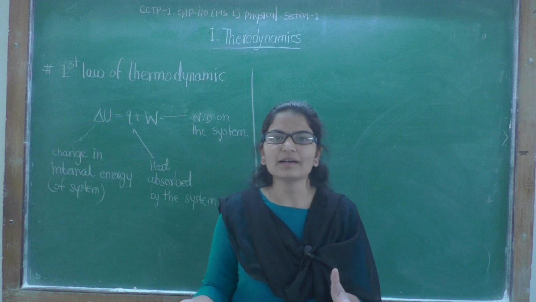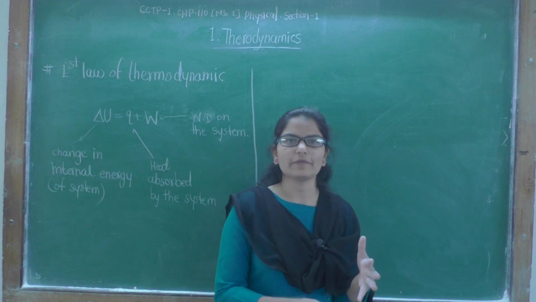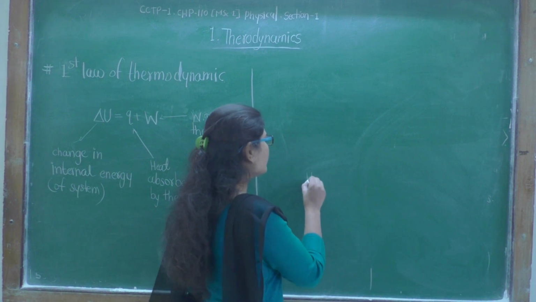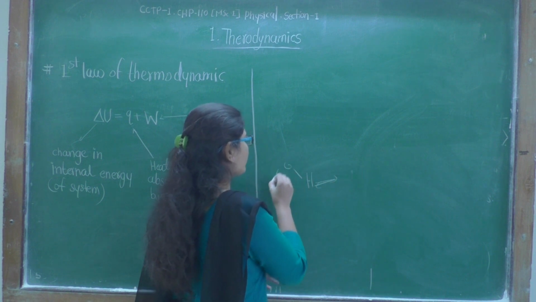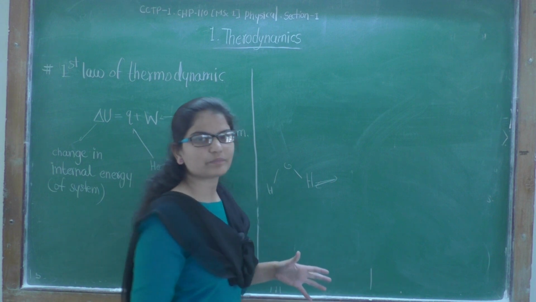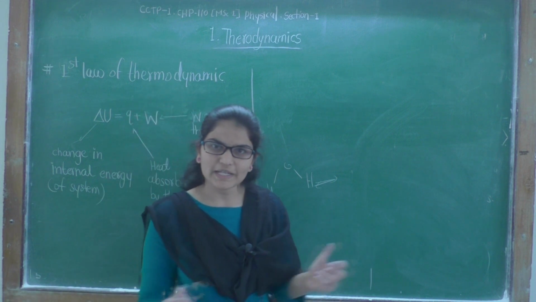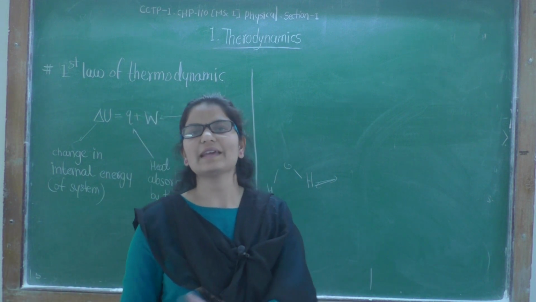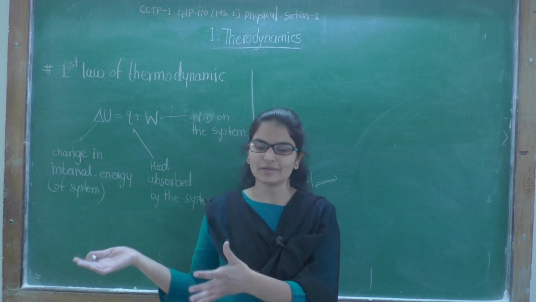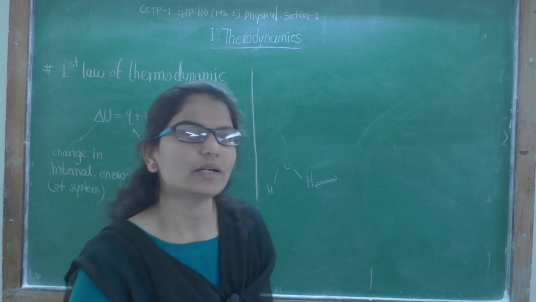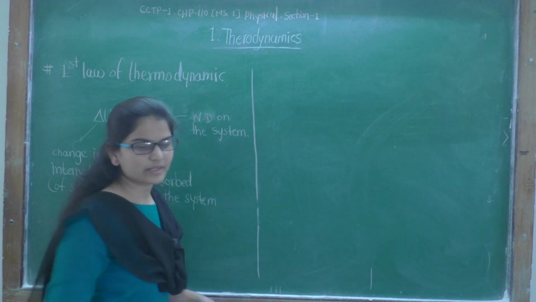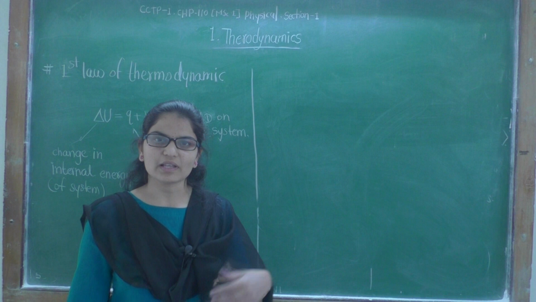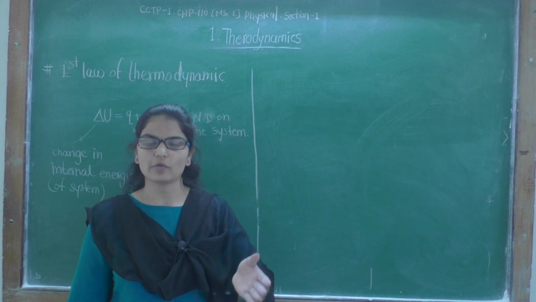The electricity is provided to the microwave, and then the water molecules in the food vibrate vigorously. Because of their vibrations, heat is produced, and hence our food gets cooked. So energy never gets destroyed, it is just transferred from one form to another.